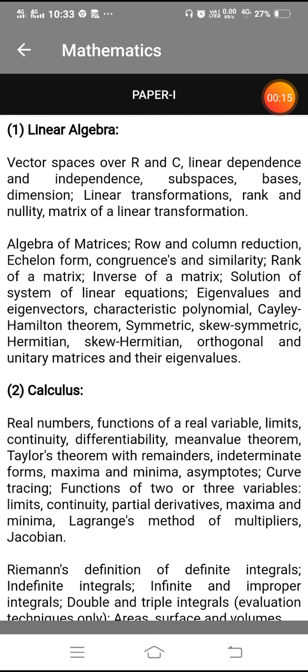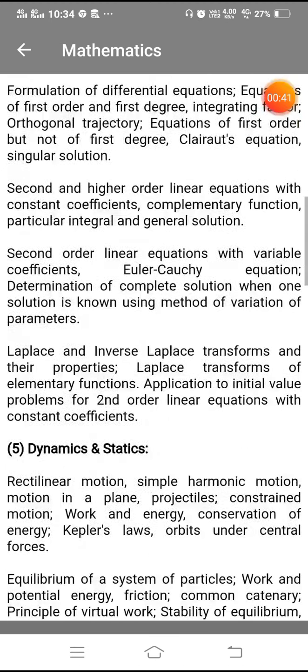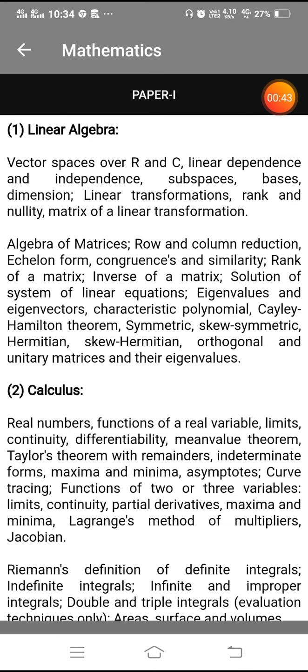Before this topic, I have already made a video related to the exam pattern of UPSC: how many types of exams are conducted by UPSC, how many papers are conducted, and what the type of exam is. Today I will discuss only the syllabus of optional mathematics. Optional mathematics contains paper 1 and paper 2. That means two papers will be held by UPSC when you go to give the UPSC exam.